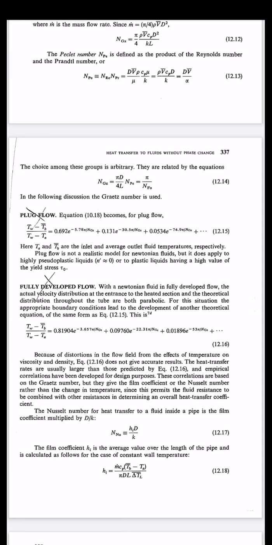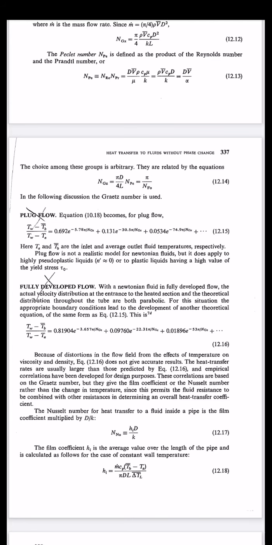In the last video, I elaborated the Graetz number, where Graetz number and Peclet number can be correlated by using the equation pi D upon 4L into Peclet number, which again we can write as pi upon N_Fo, that is the Fourier number. So it is very essential that you have knowledge of all dimensionless numbers.